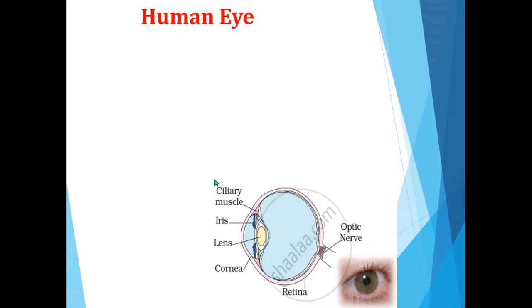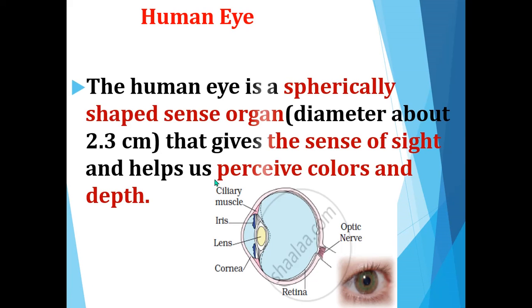Now we can see about the human eye. So the human eye, you know, is of spherical shape. Okay, so what is the shape of the human eye? It is spherical, and it is our sense organ which helps us to perceive colors and depth and to see all the objects around us. Yes, so it gives the sense of sight. It is our sense organ which helps us to see the objects around us.